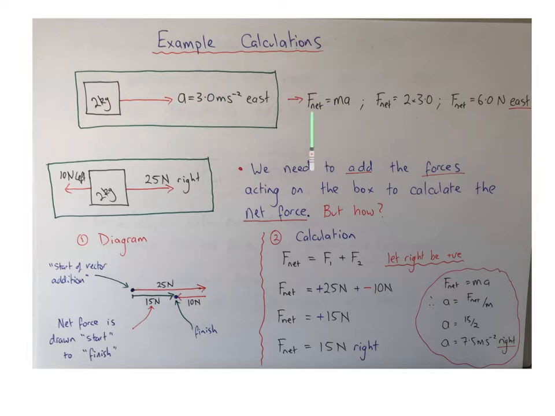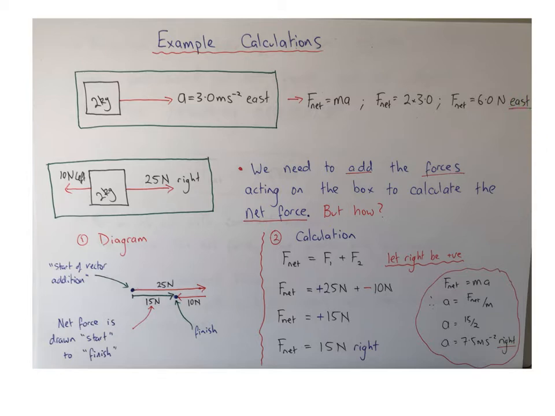That means if I substitute into this formula, I'll be able to calculate the net force acting on this mass. Doing so, we get 6 newtons east. So remember, to get the unit of newtons for force, we must be using kilos for mass and meters per second squared for acceleration. Also, force is a vector quantity, which means we need to put a direction on it.